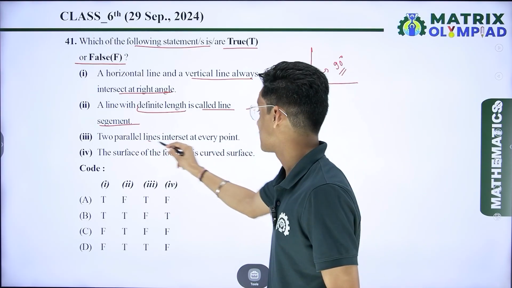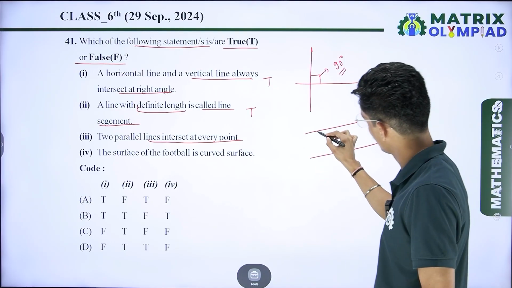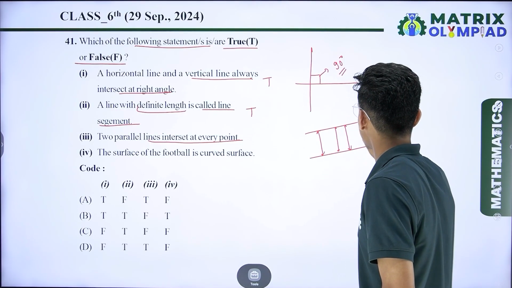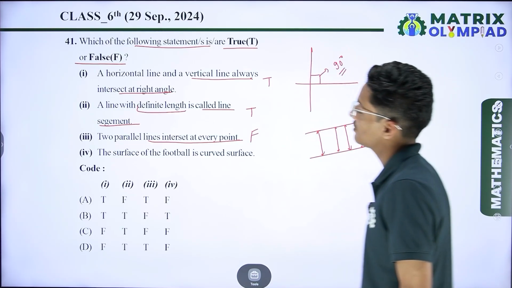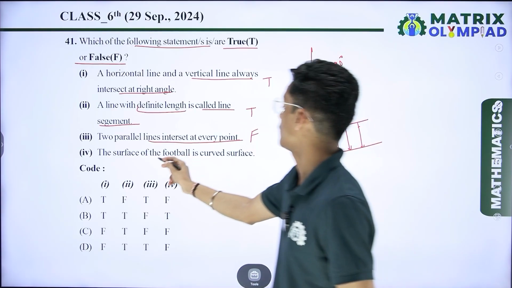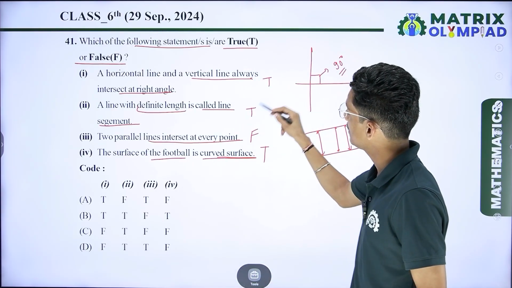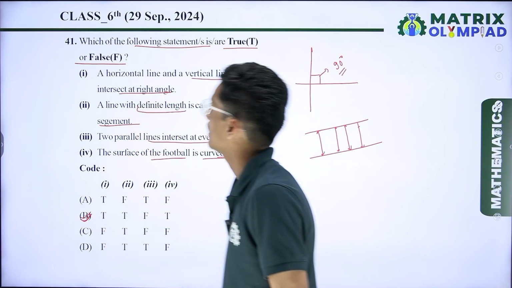Two parallel lines intersect at every point. If I draw two parallel lines, we know that parallel lines always have a constant distance between them. So these are not intersecting. So I can say that this statement is false. The surface of a football is a curved surface. Yes, this one is also true. So I can say T, T, F, T. Check which option is correct. T, T, F, T. So here option number B is the correct answer.